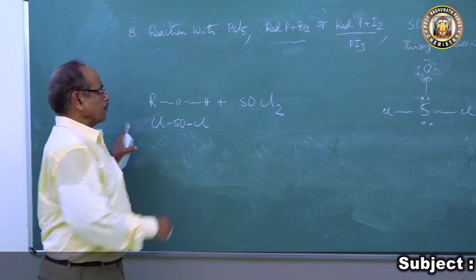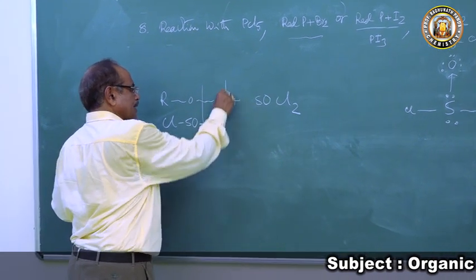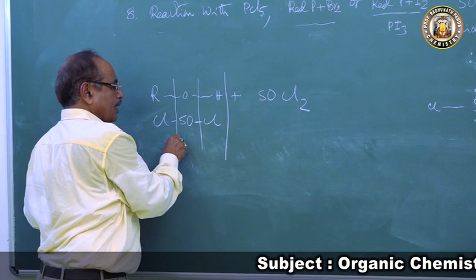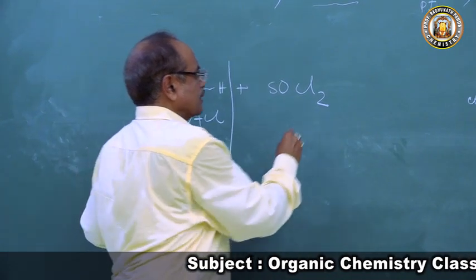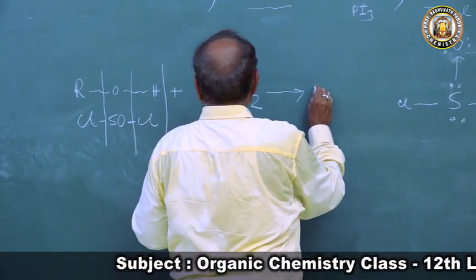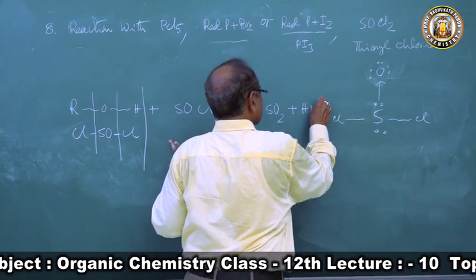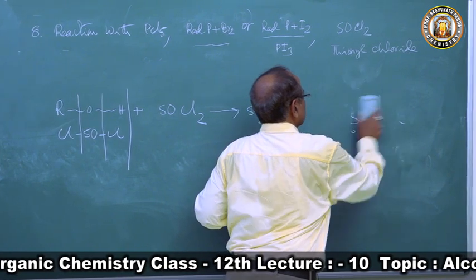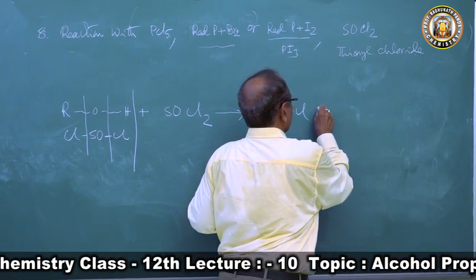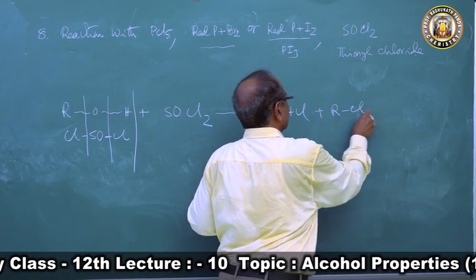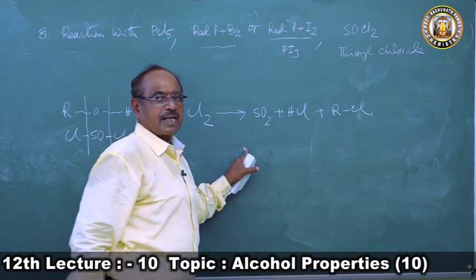So what will happen? The HCl bond will break, forming SO2. So we get the reaction as sulfur dioxide plus HCl plus RCl, the alkyl chloride. So this is a method of preparation of alkyl halide.